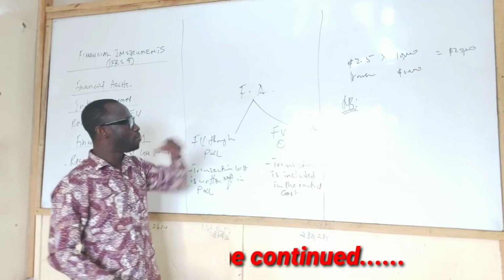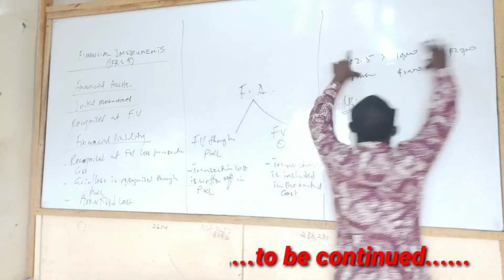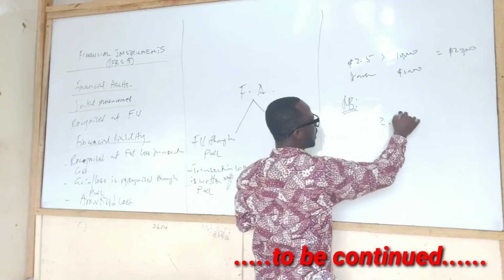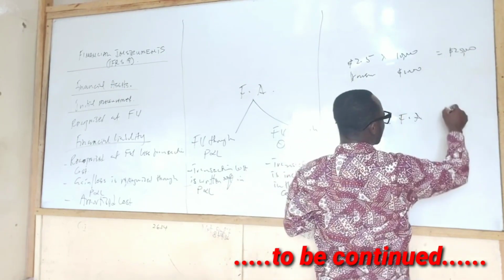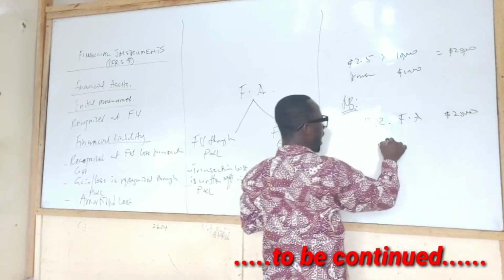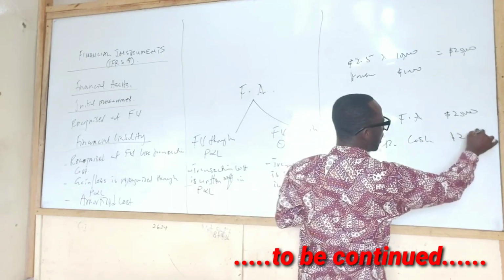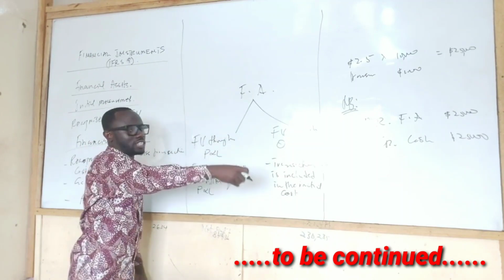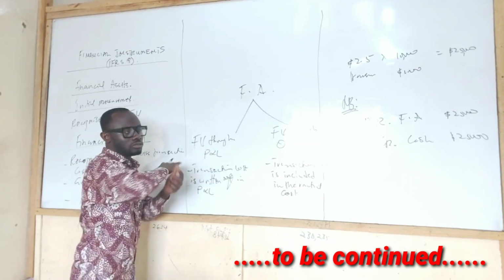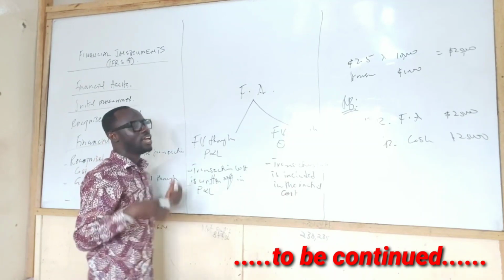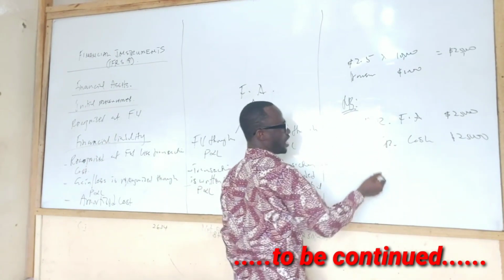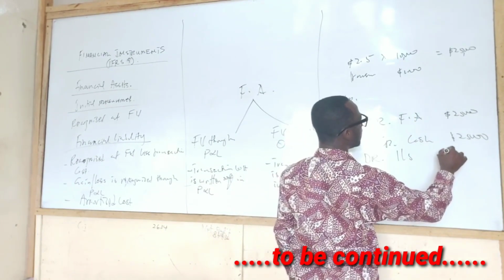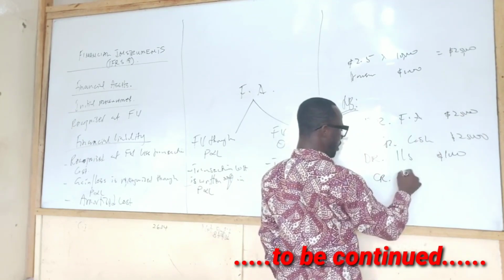Because it's an asset, say like these shares, let's say we're the one who bought it. What will be the double entry? We will debit financial assets or investment with how much? 25,000. Okay? And credit cash 25,000. Now, assuming we bought the shares for trading purposes, then the transaction cost will be what? Written off. Are you getting the idea? So if it is being written off, what is the double entry then? We will debit the income statement with how much? The 1,000 that we paid, and credit our cash with how much? The 1,000.